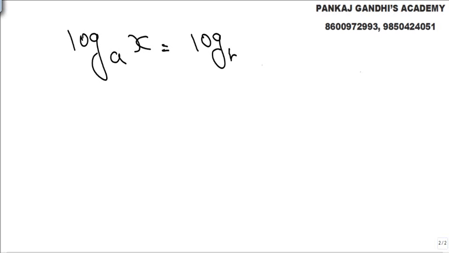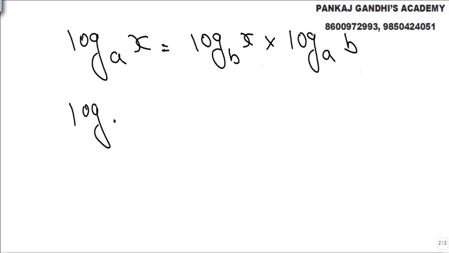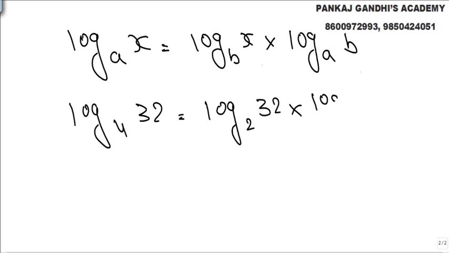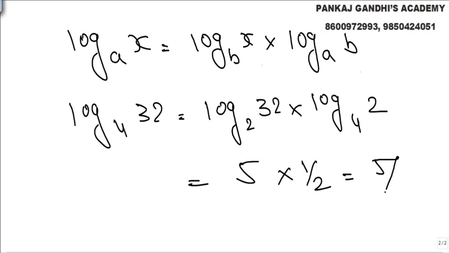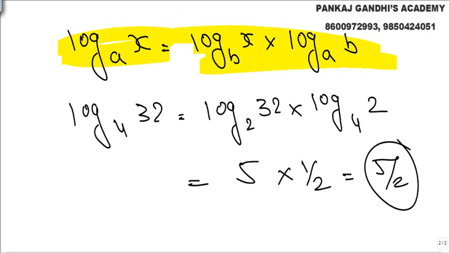Now the same property can be used the other way around. Log a to the base x is nothing but log b to the base x into log a to the base b, and the same thing, because we know very well the 1 by thing. Let's check it; the same thing I'll prove. Log 2 to the base 32 into log 4 to the base 2. So this will be 5 and this will be 1 by 2. The answer will come out the same. The property goes along with concepts, so pay attention to it first.